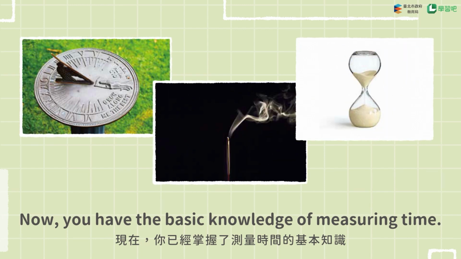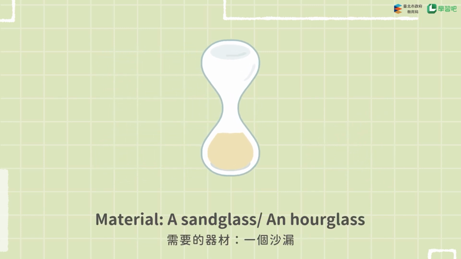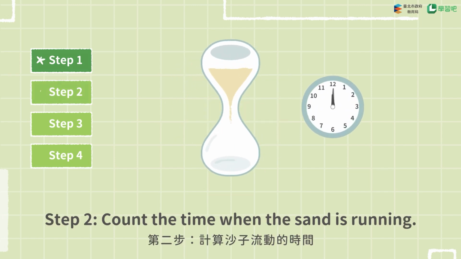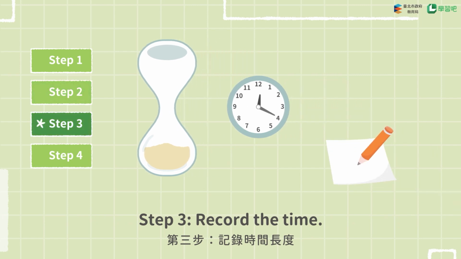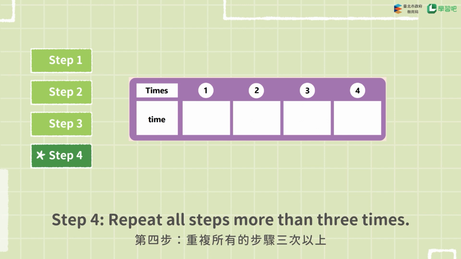Now you have the basic knowledge of measuring time. Let's measure time. Material: a sand glass, an hourglass. Step 1. Flip the sand glass, hourglass. Step 2. Count the time when the sand is running. Step 3. Record the time. Step 4. Repeat all steps more than 3 times.